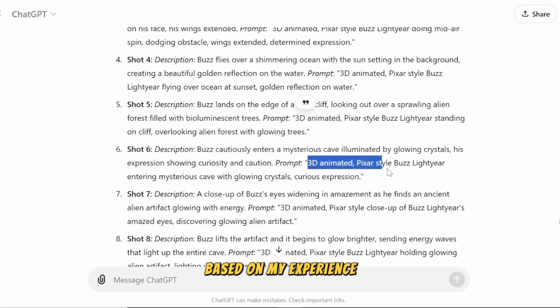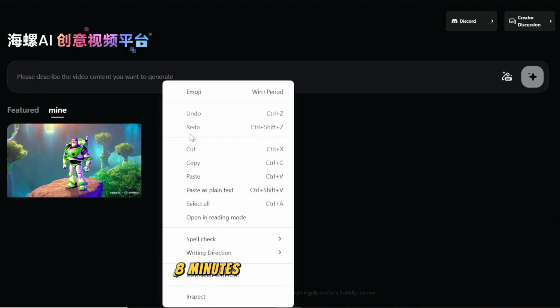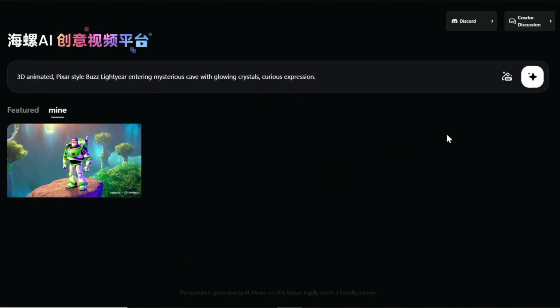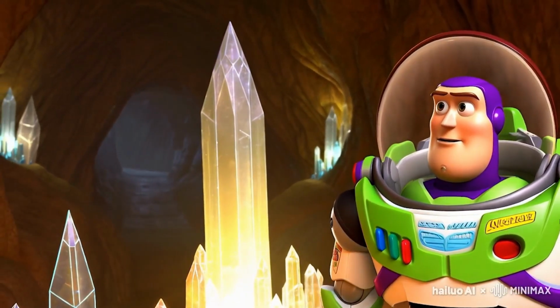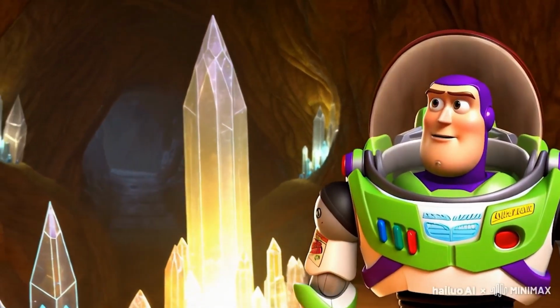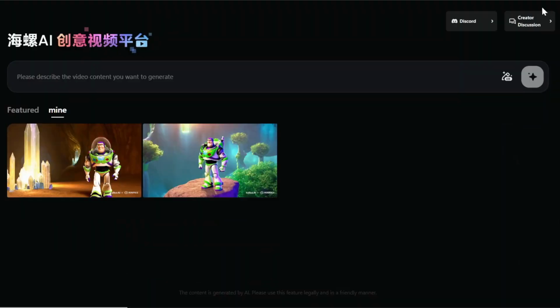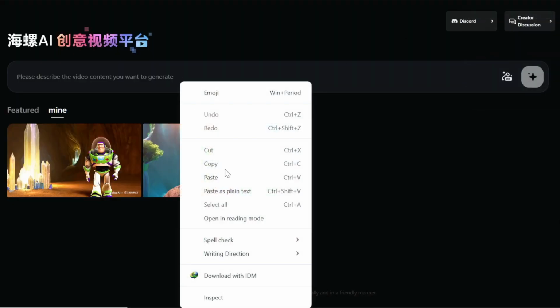Based on my experience, the generation time for each scene ranges from 3 to 8 minutes, which I think is great. As you can see, the characters look nearly identical. Now let's generate another character from Toy Story. Again, we'll use ChatGPT to write the script and pick 2 scenes.